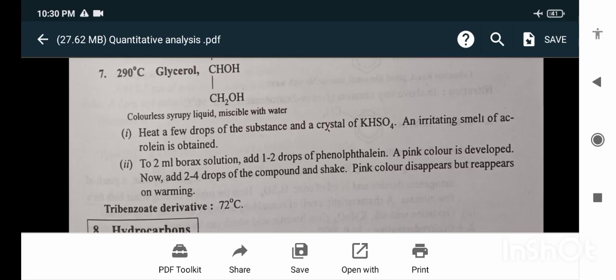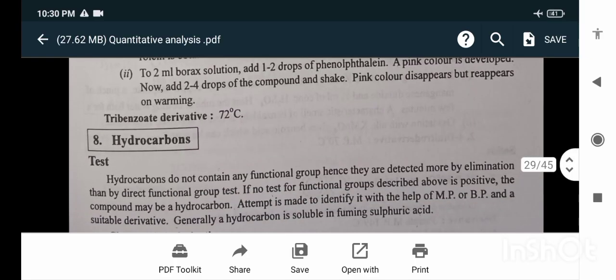Take 2 ml borax solution, add 1-2 drops of phenolphthalein. A pink color is obtained. Now add 2-4 drops of the compound and shake. The pink color disappears but reappears on warming.